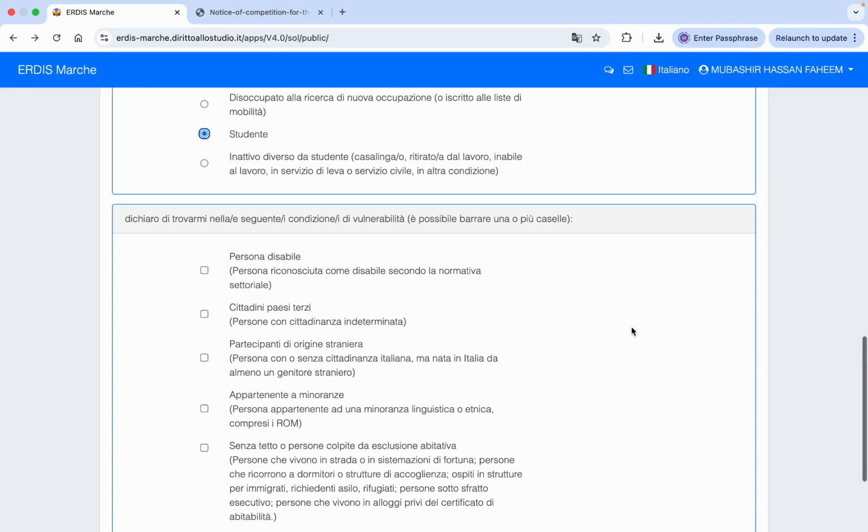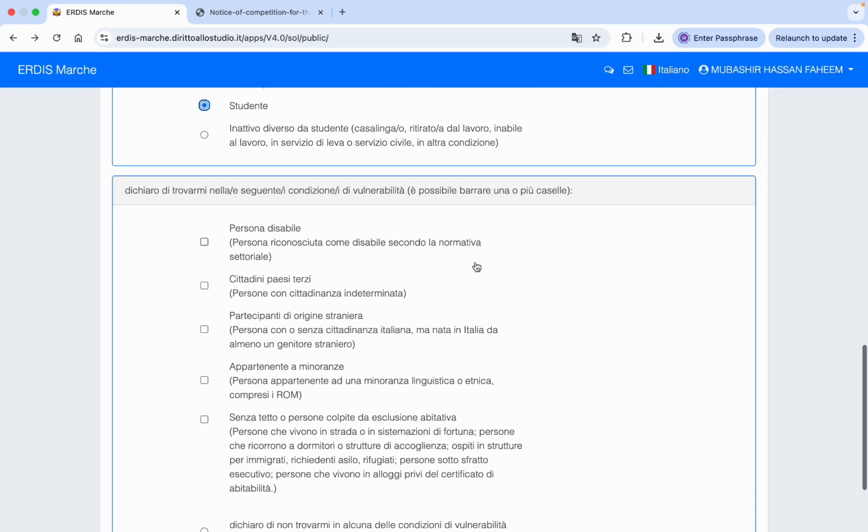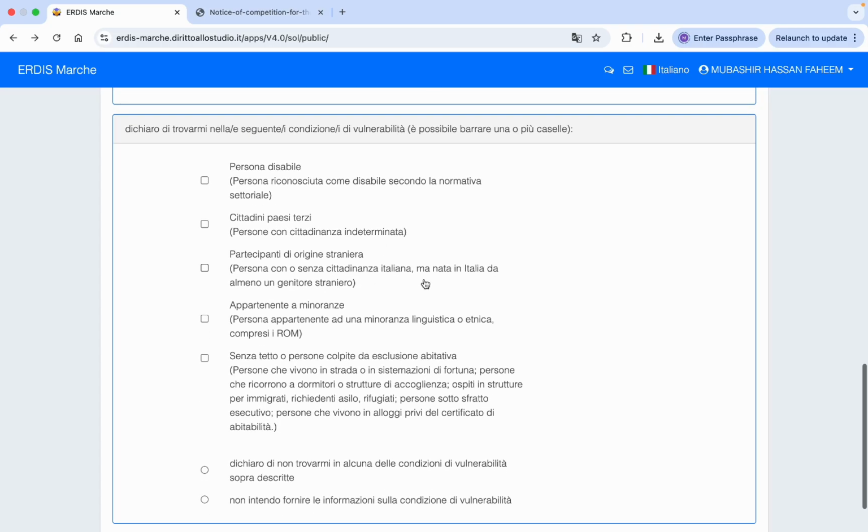Okay, the next few queries. First is whether you are a disabled person. If you are a disabled person, then you need to tick this one. The second option is if you are from a particularly poor country or a third world country. If yes, then you need to tick this box.